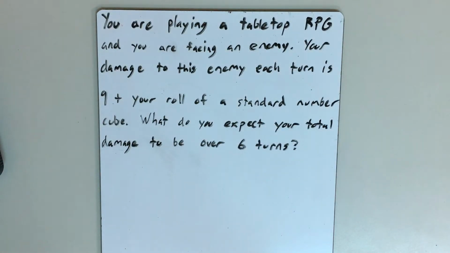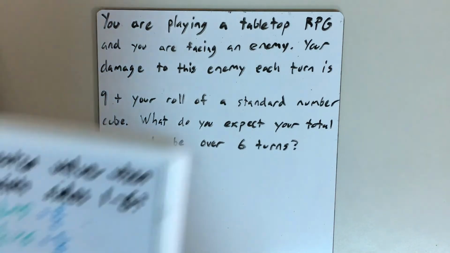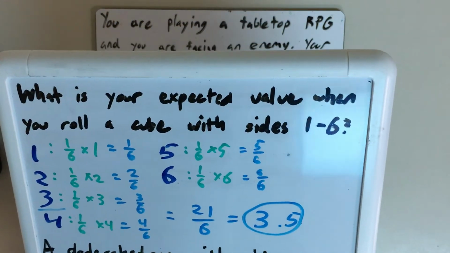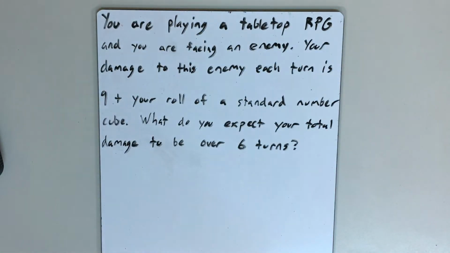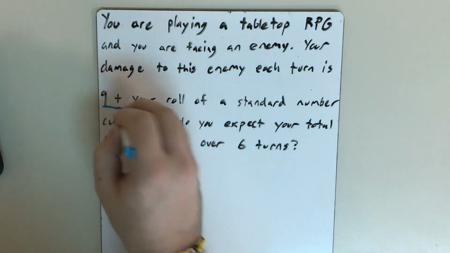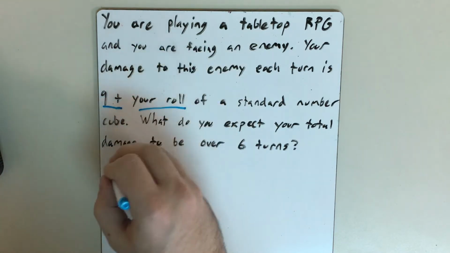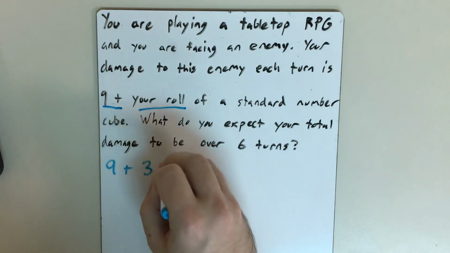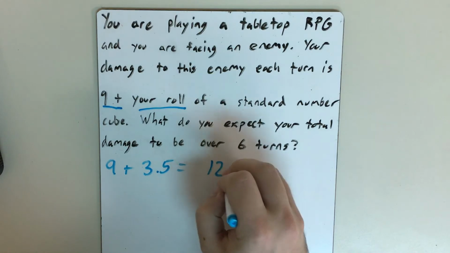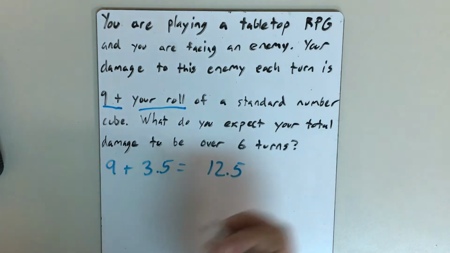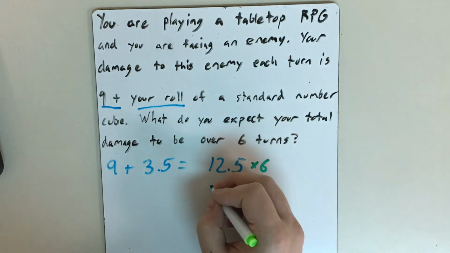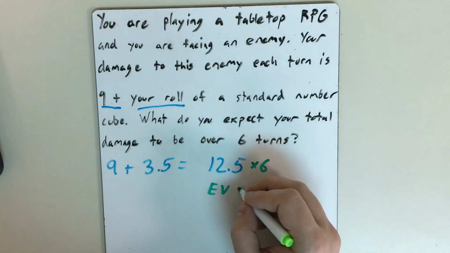All right, so if we remember, the expected value of just one of these number cubes for one roll was 3.5, which means that our expected value for damage on one roll is 9 plus the expected value for that roll. So 9 plus 3.5 equals 12.5, which means, once again, this is our expected value.